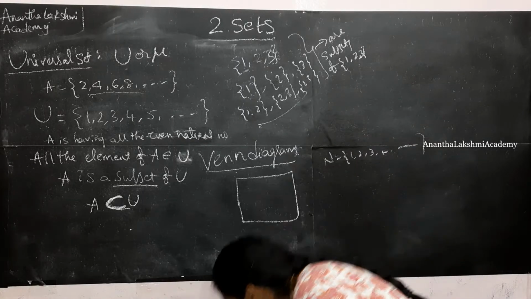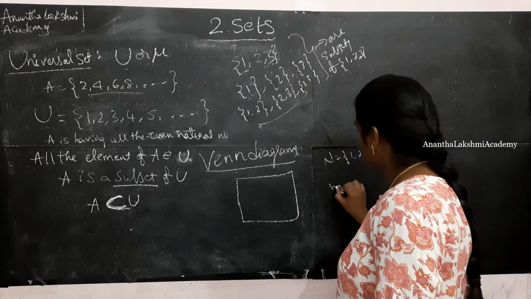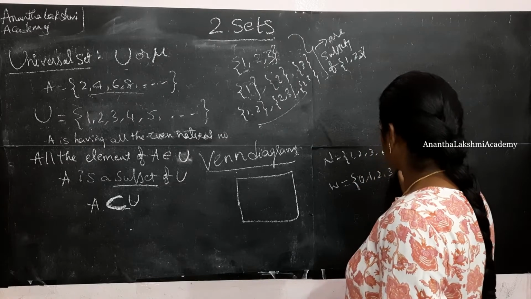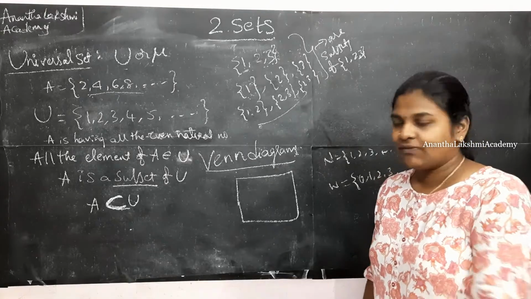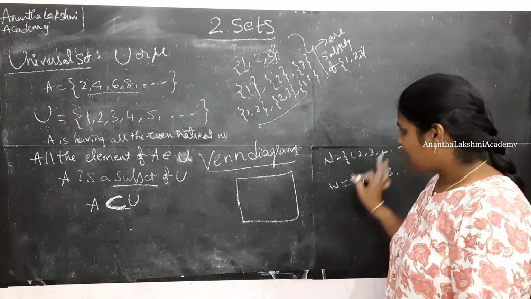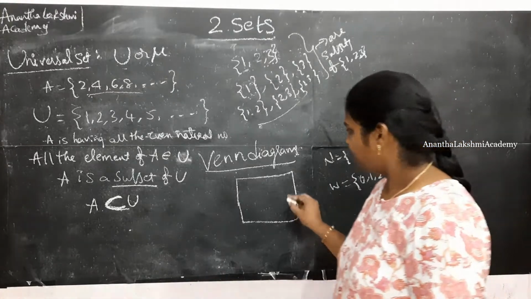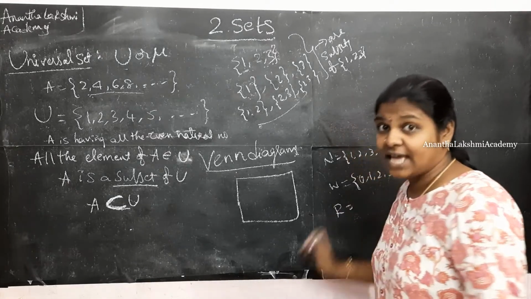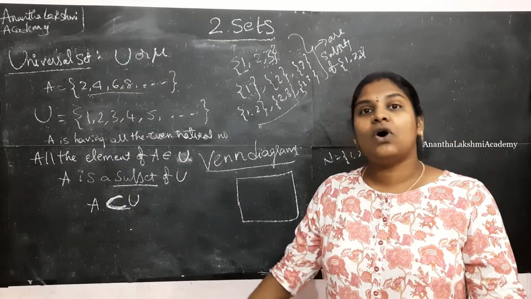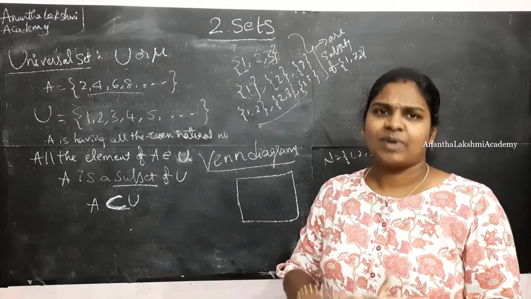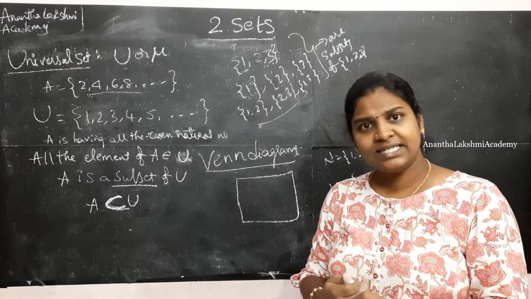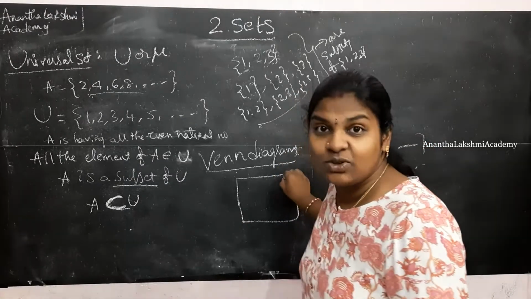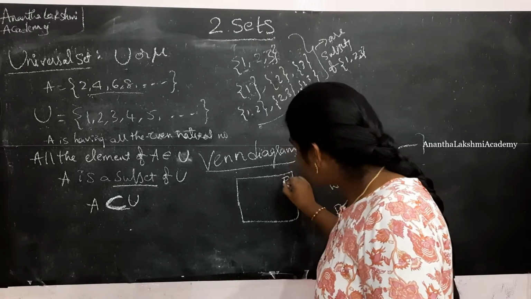But we have whole numbers, which begin from 0, 1, 2, 3 and so on. If I am to represent this in the form of a universal set, what are real numbers? We have discussed real numbers as the combination of all the numbers: composite numbers, prime numbers, even numbers, odd numbers, integers, natural numbers, whole numbers, everything, right? So what is the universal set? Real numbers will become the universal set.